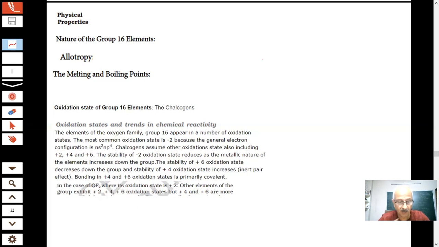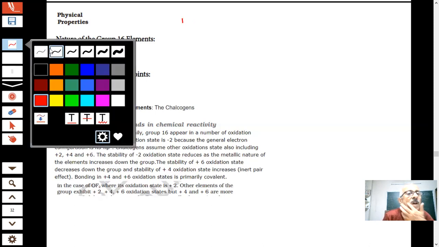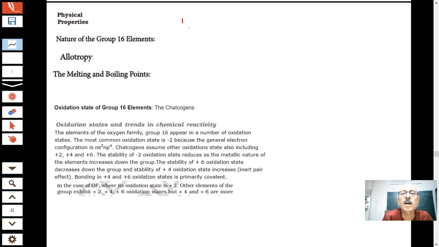When I discussed ionization enthalpies, I said you have to compare it with group 15. A question was given in the exam.